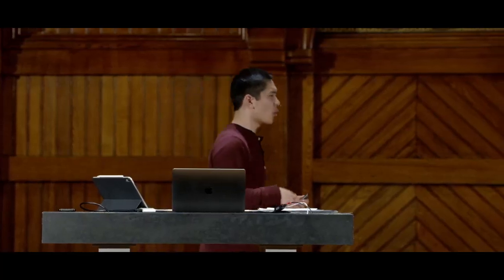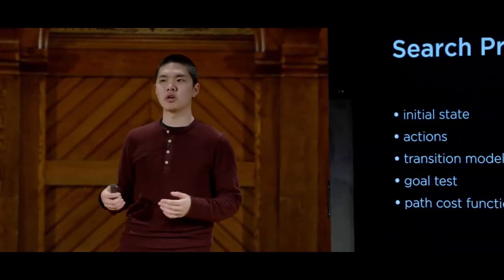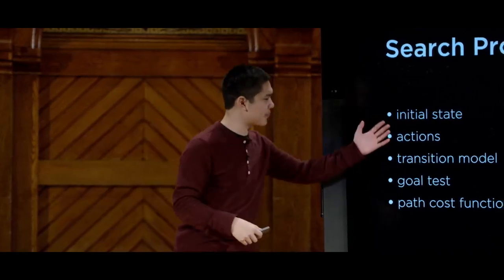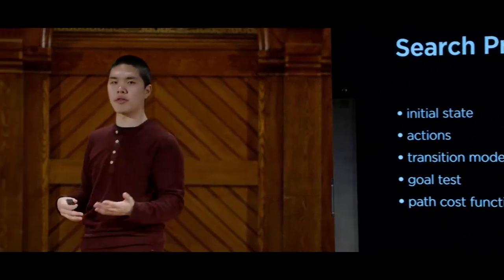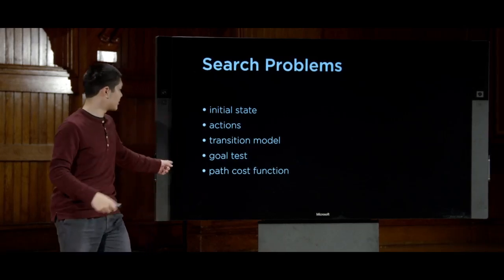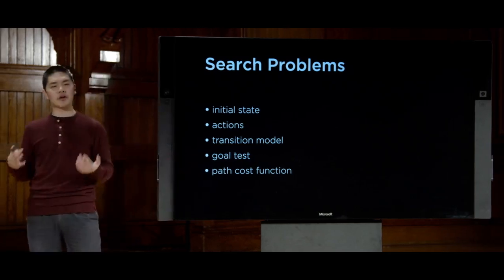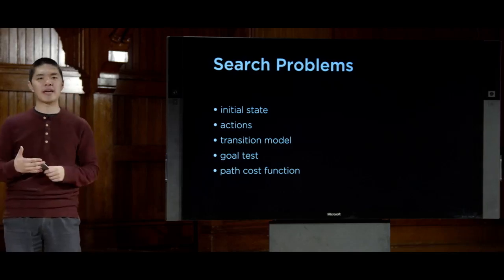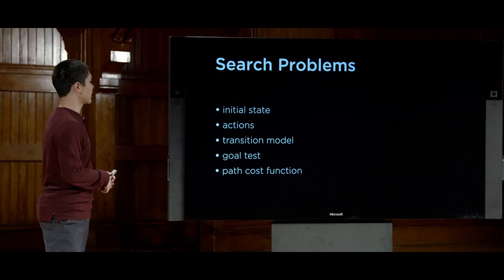All right, so now we've seen a lot of different inference rules. And the question now is, how can we use those inference rules to actually try and draw some conclusions, to actually try and prove something about entailment, proving that given some initial knowledge base, we would like to find some way to prove that a query is true? Well, one way to think about it is actually to think back to what we talked about last time when we talked about search problems. Recall again that search problems have some sort of initial state. They have actions that you can take from one state to another, as defined by a transition model that tells you how to get from one state to another. We talked about testing to see if you're at a goal, and then some path cost function to see how many steps did you have to take, or how costly was the solution that you found.